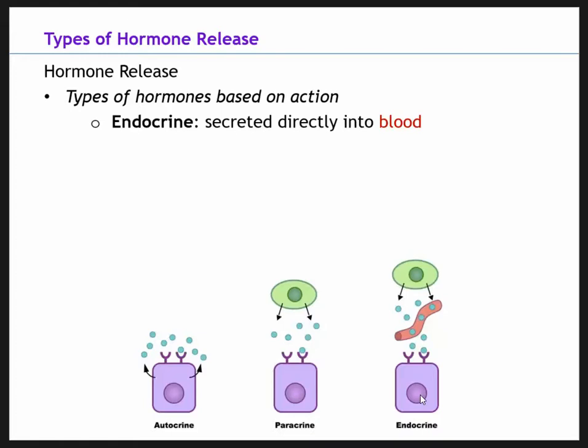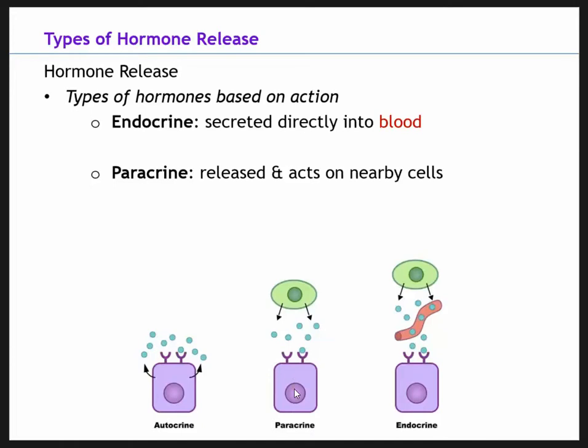The next pathway is paracrine. This is when we have cell-to-cell or cell-to-receptor communication, so secretion of a cell to a target cell that's located nearby. We can see this: these cells are located next to each other or very close in proximity. Here is the cell that released it, and then it attaches to a nearby target cell.